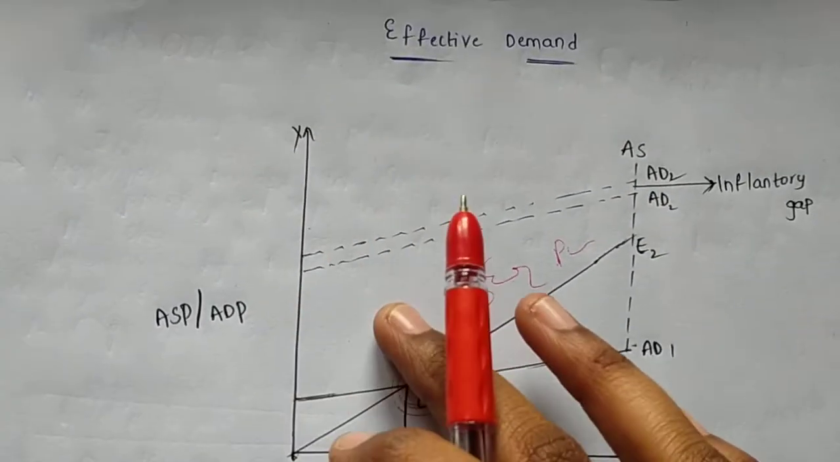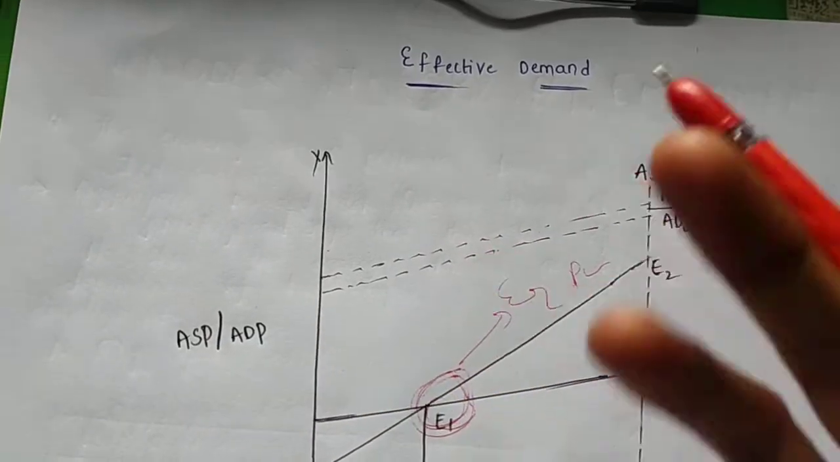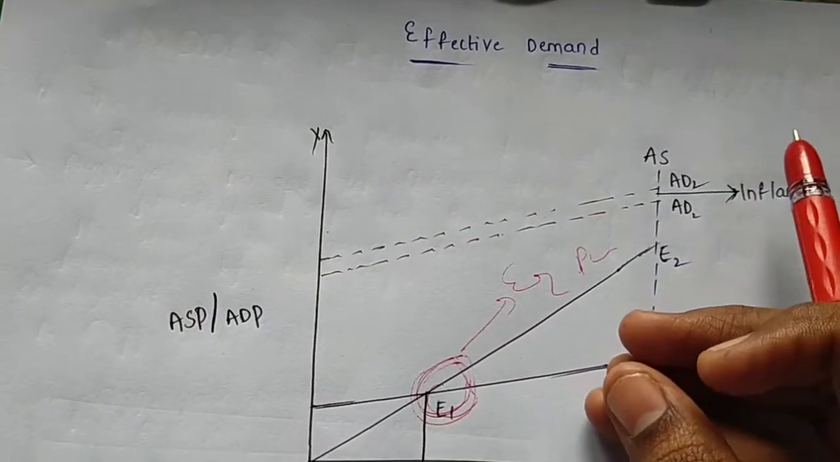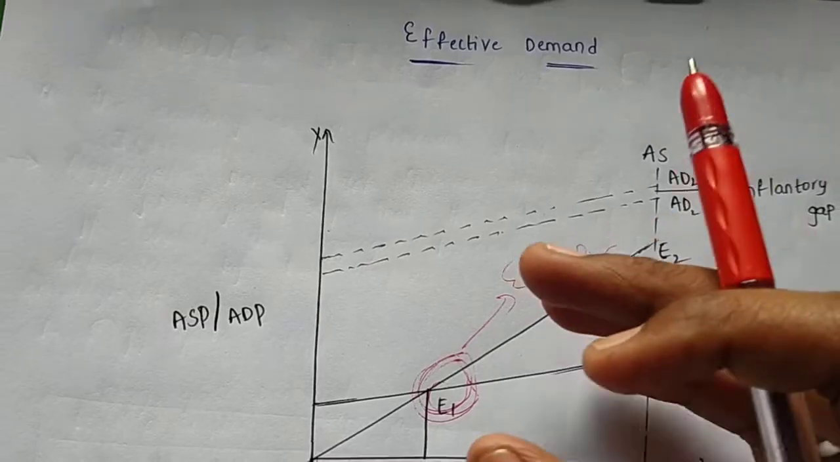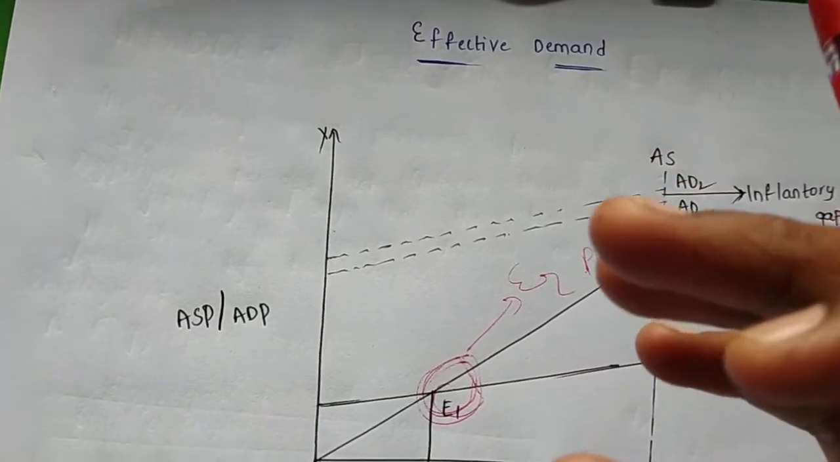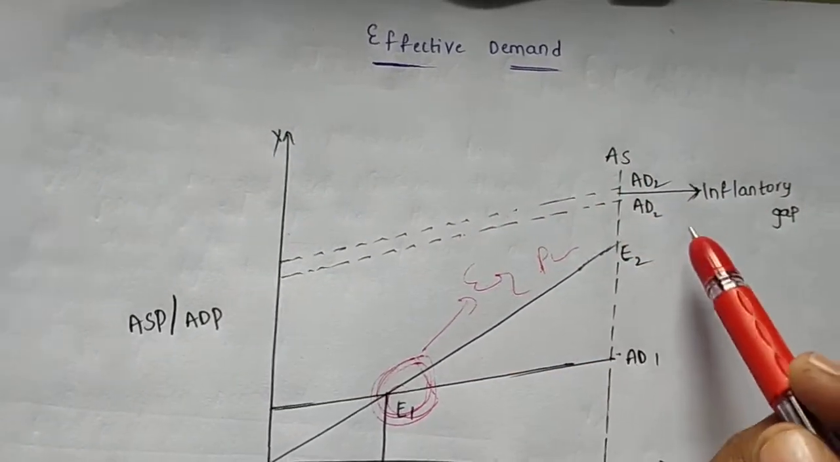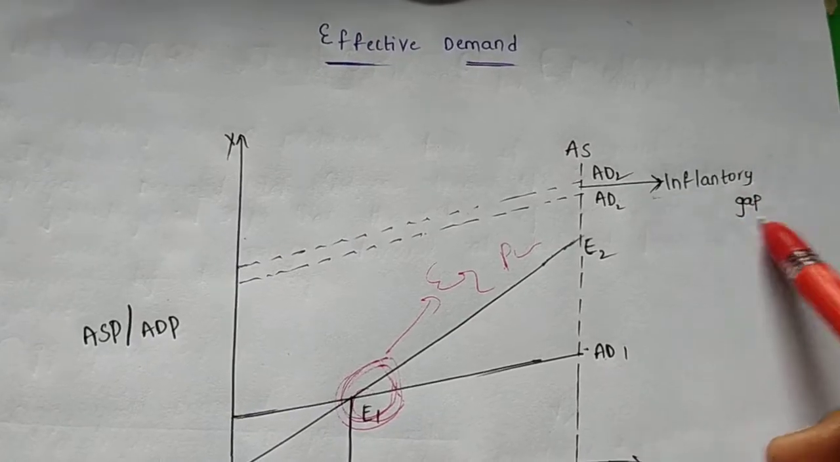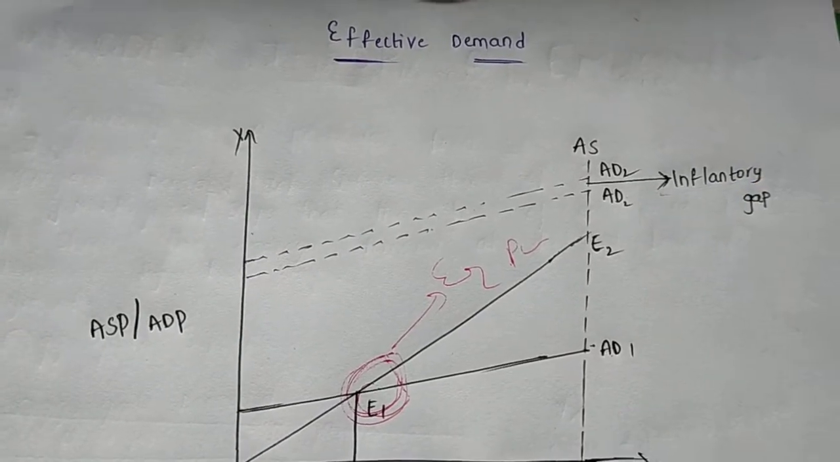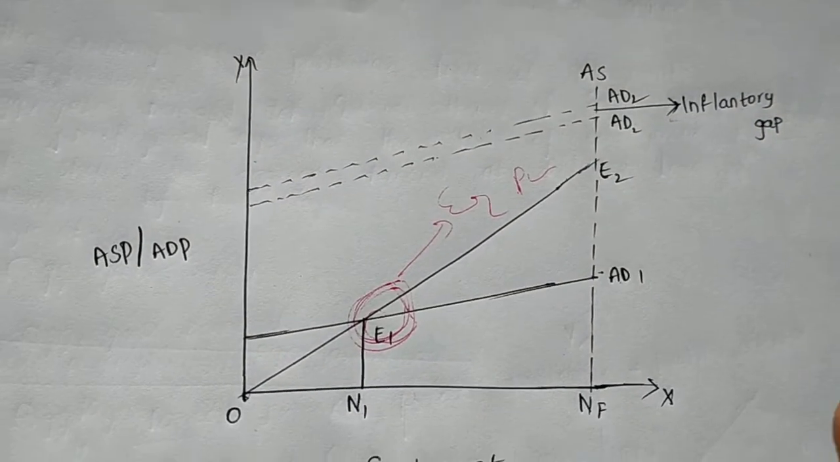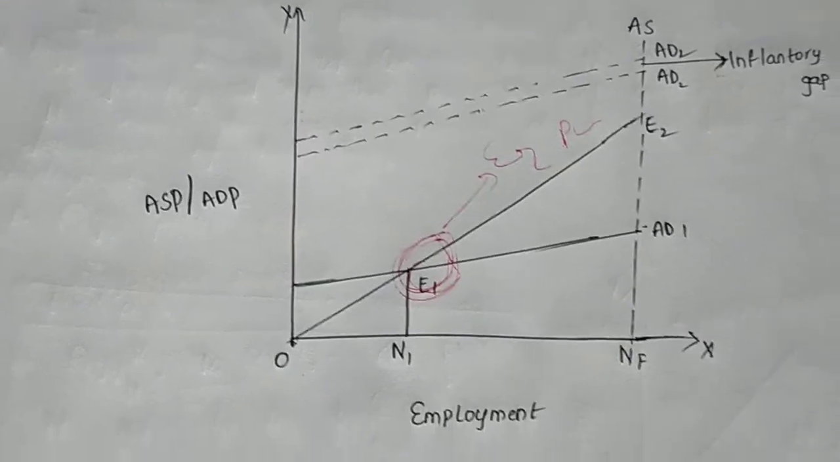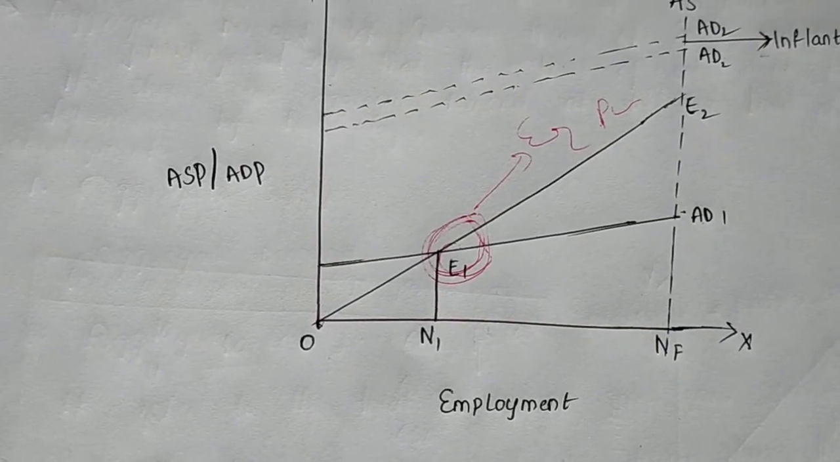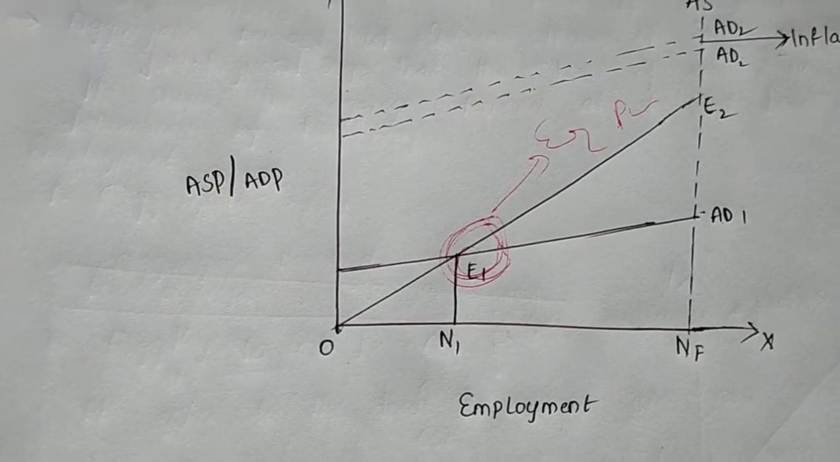After that, when we increase the level of employment, the aggregative supply price and aggregative demand price, the cost of production plus profit, the cost of production gets an inflationary gap. It means we get a loss in our production. Okay, this is the modern theory of employment as said by the Keynesians.